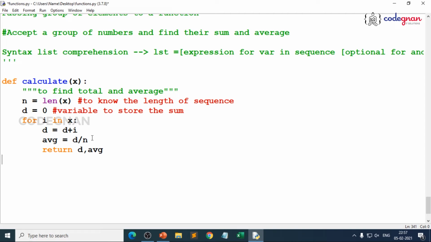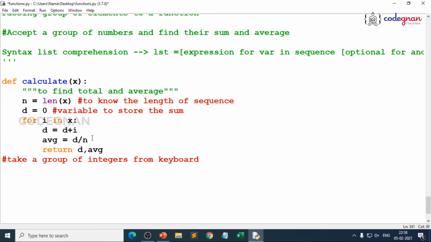Now, we try to take a group of statements from the user. Take a group of statements, nothing but a group of values. That's what we are trying to give. Take a group of integers, because generally I'm trying to calculate total and average, so I expect only integers. That is the reason I make int of x.